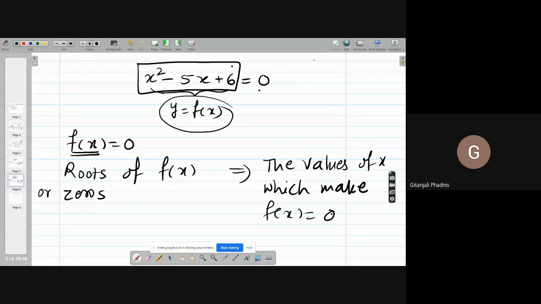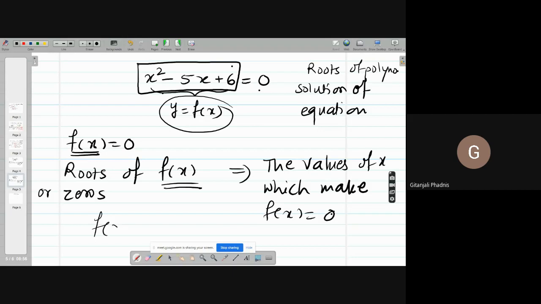And what do we say? Roots of polynomial and solution of equation. When I write it as an equation, when I say only polynomial, I put only f(x). When I say equation, I put f(x) equal to 0. Please try to understand the difference. So polynomials have roots, and an equation has a solution. Both are the same thing. Do you understand it?